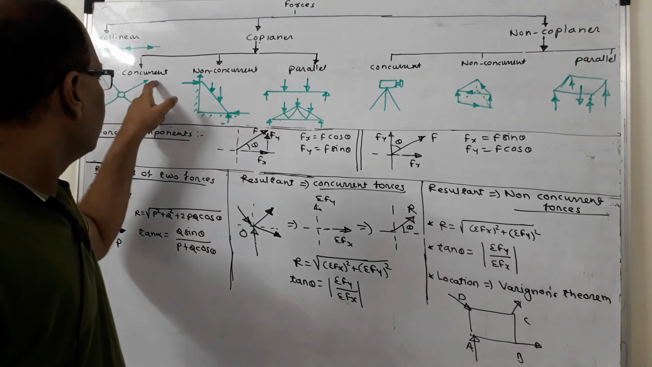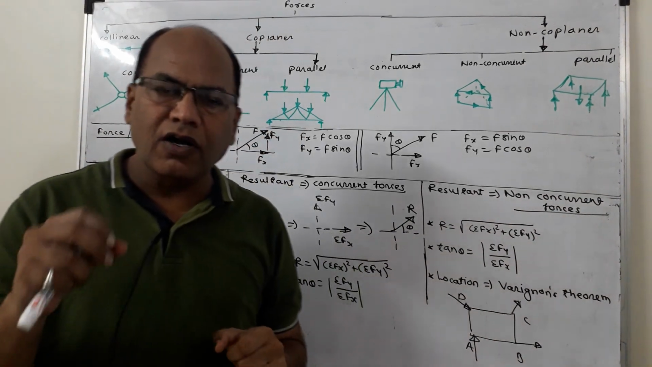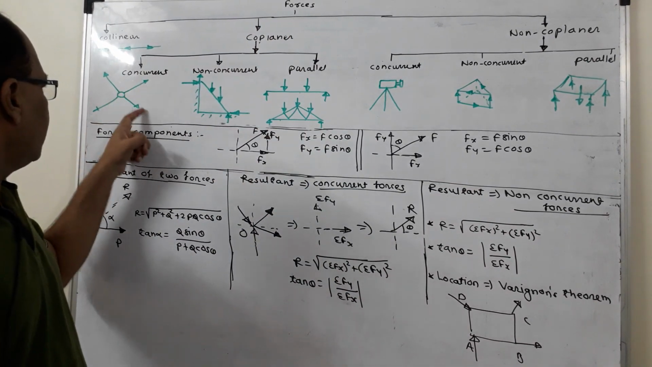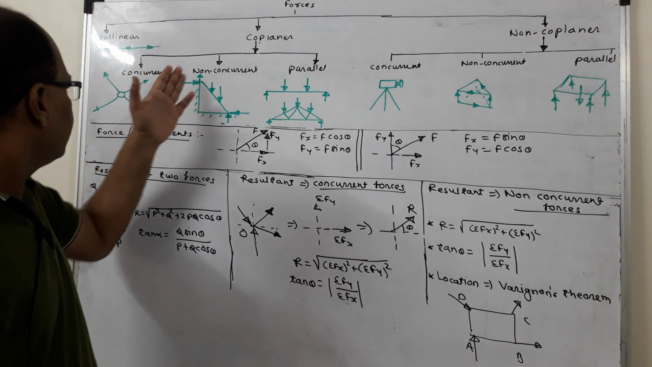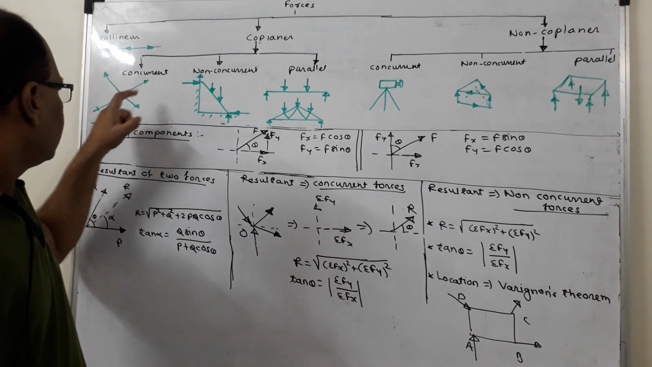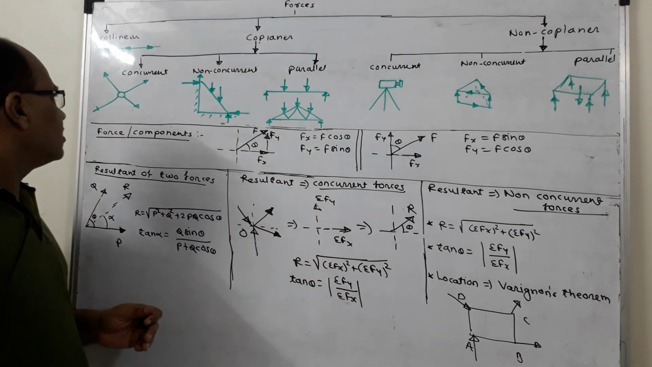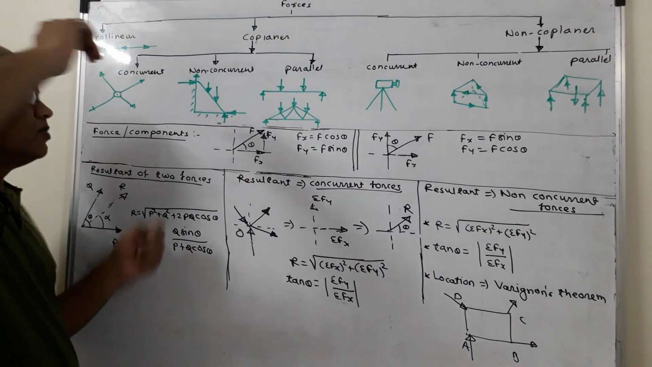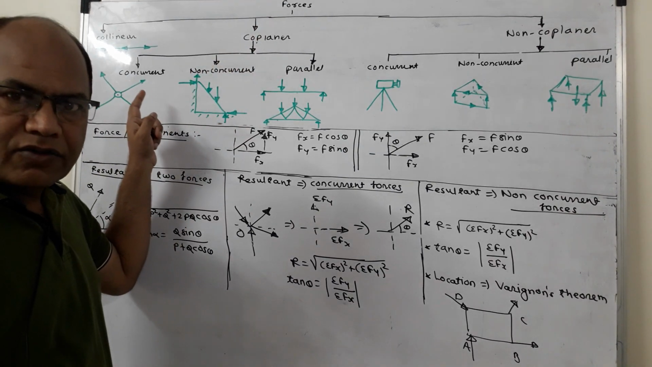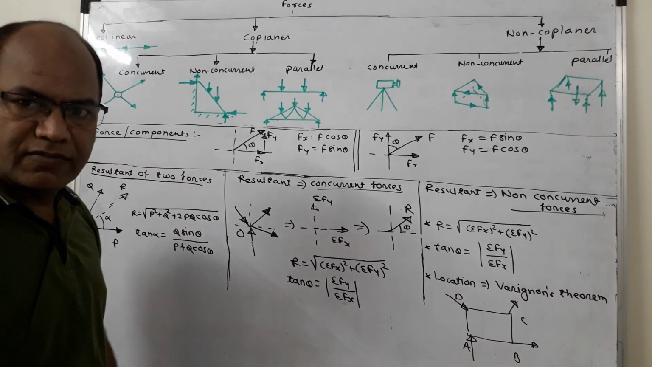First, concurrent coplanar forces. Imagine that a small ring is tied by means of a number of ropes, and these ropes are pulled in different directions. All these actions applied on the ropes will consist of forces which are going to pass through the center of this ring. So it forms concurrent coplanar forces. A number of ropes tied to a small ring and pulled in different directions form a concurrent coplanar force system.